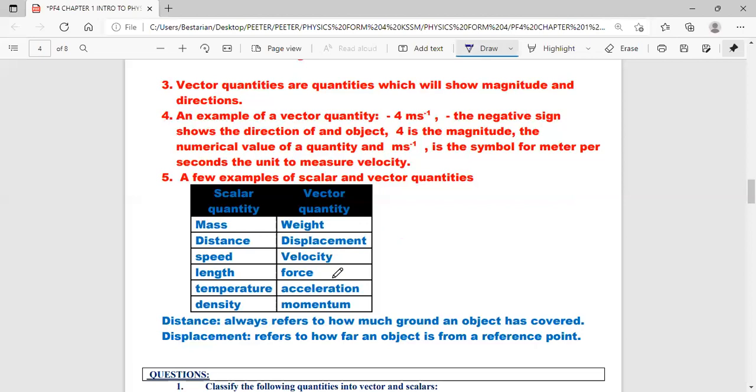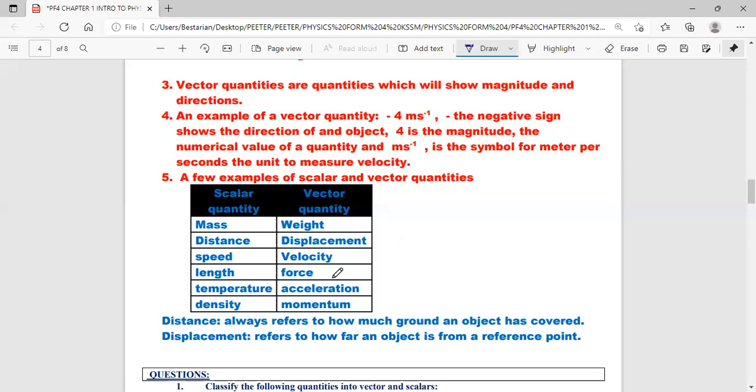Force, force is a push or a pull. So when you push an object forward, there's a direction. When you pull an object backward, there is a direction. So a force is a push or a pull, and it's a vector quantity. Acceleration, rate of change of velocity. As an object is moving in one direction, its velocity can increase or decrease. Acceleration is a vector quantity.